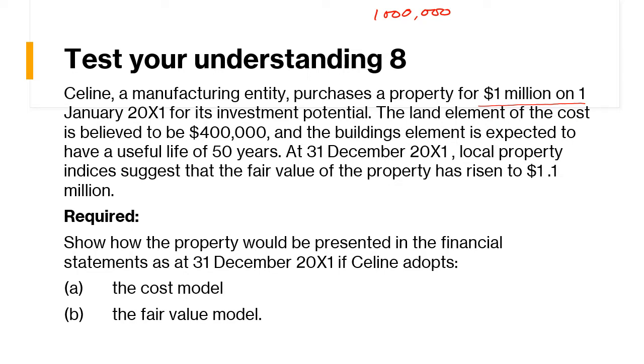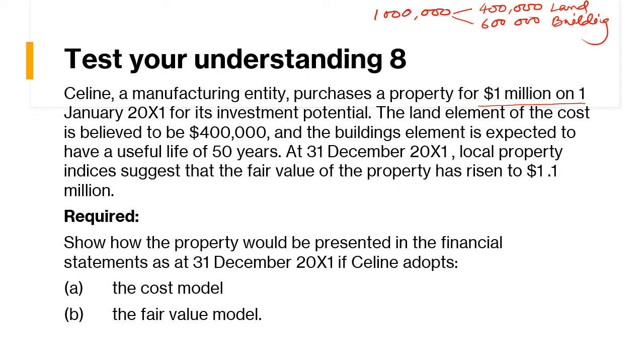Out of this 1 million, $400,000 is for land, and obviously then $600,000 is for building. The building element is expected to have a useful life of 50 years. So building useful life is 50 years.